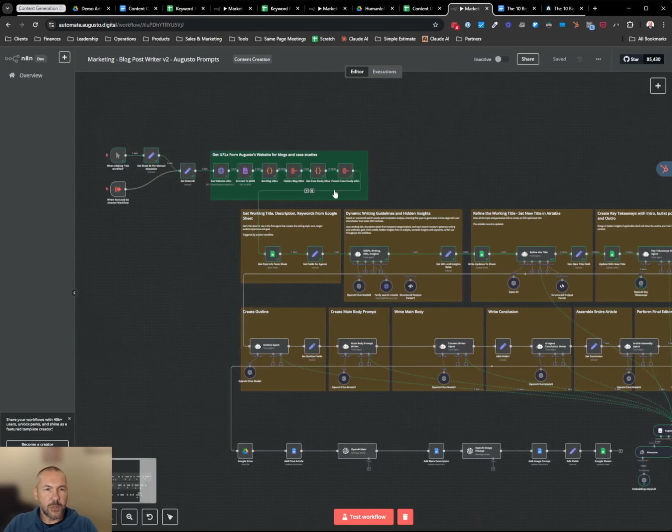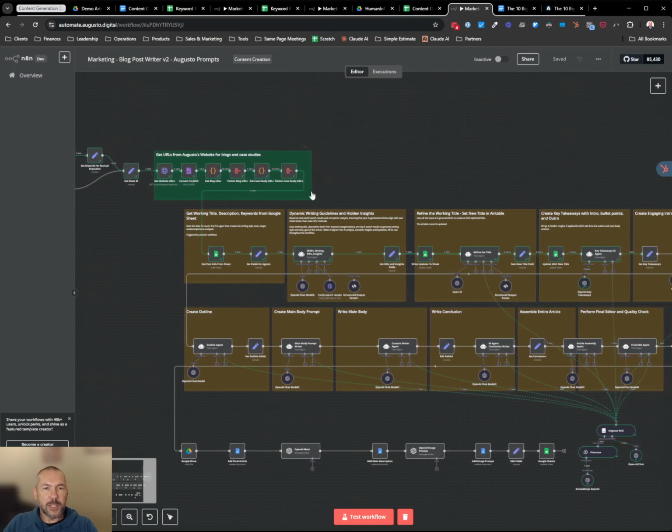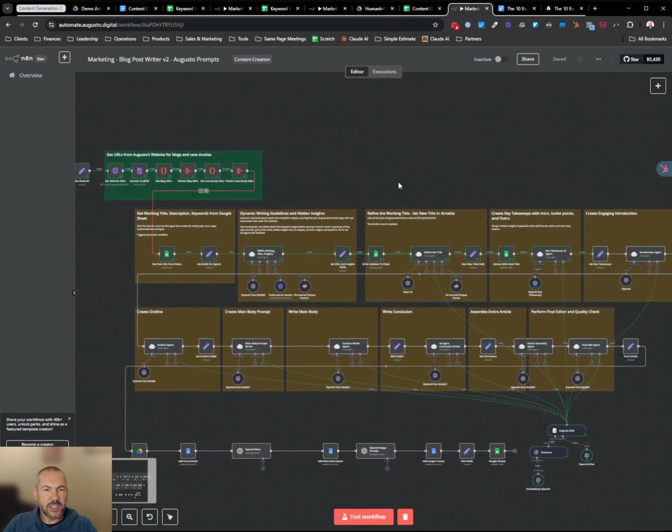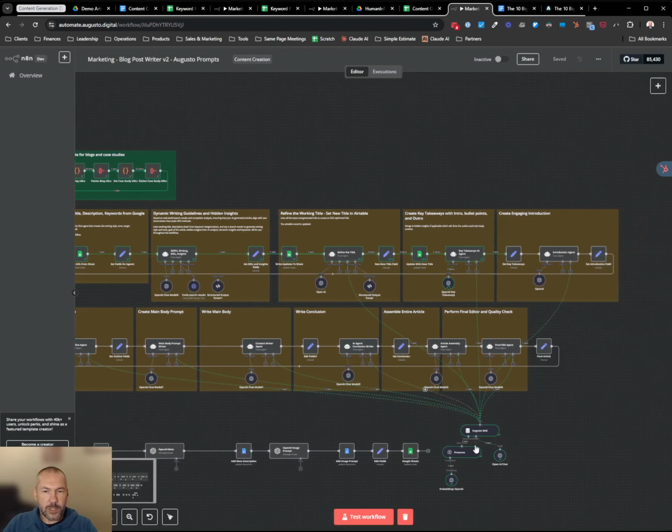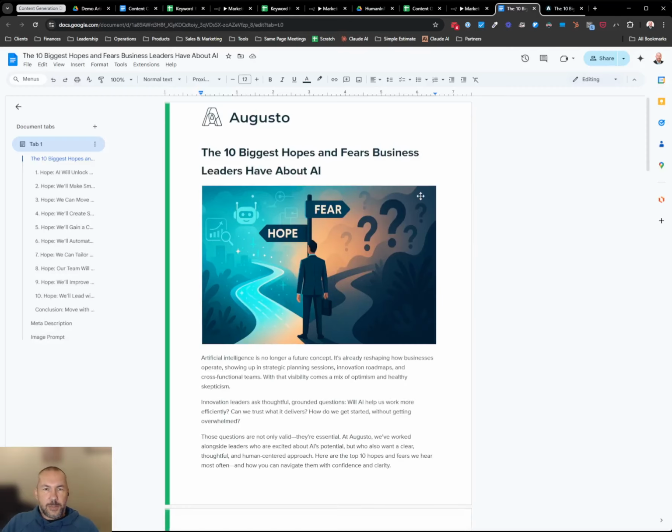write the article. So it grabs a bunch of information about Augusto, and writes out the whole blog post for us in our voice because it's using our Augusto Retrieval Augmented Generation tool down here, which we'll dive into in a minute. And then when it's all done, it spits out this article.